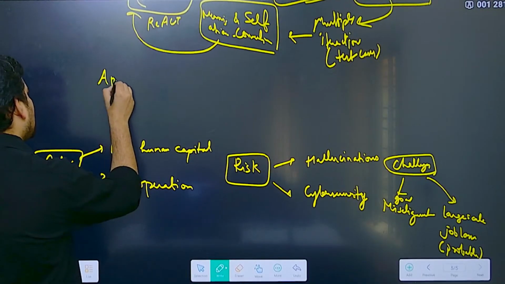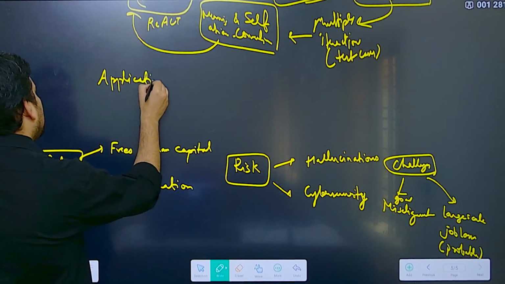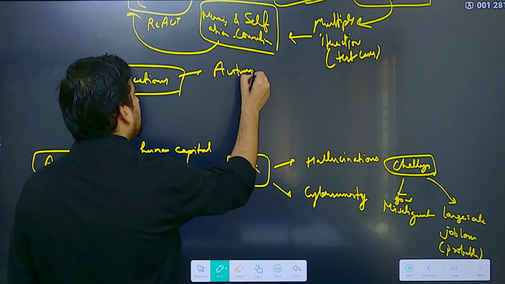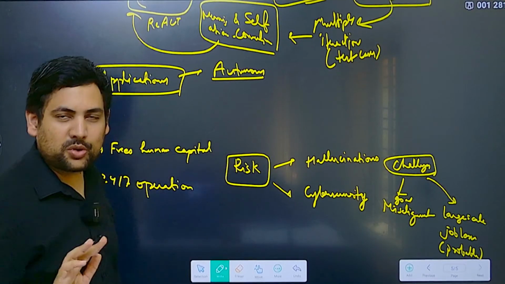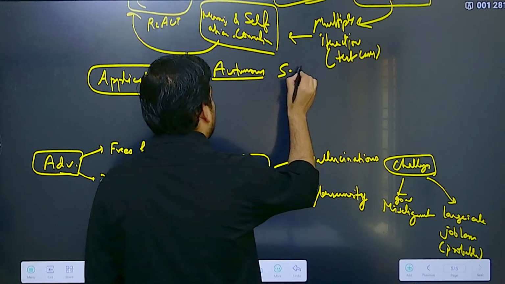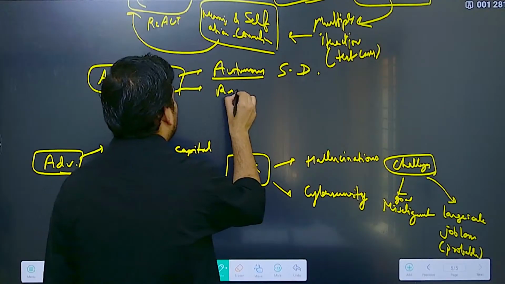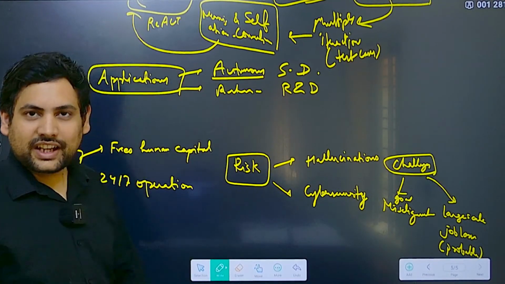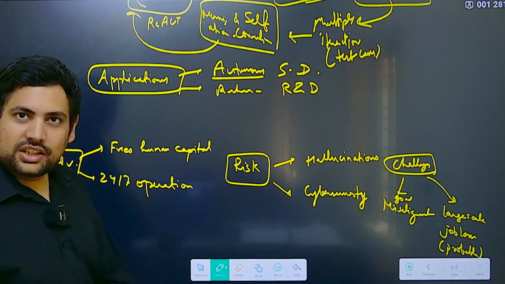Applications are in every domain. Basically this can be used in autonomous, just learn this word autonomous and then start putting anything. Autonomous software development, then autonomous research and development. It can carry out entire researches and give you the final research paper.